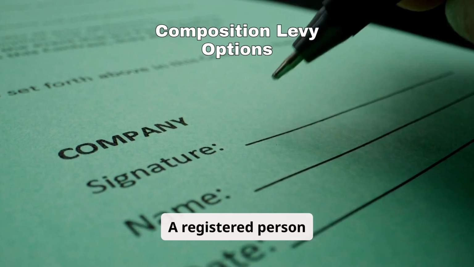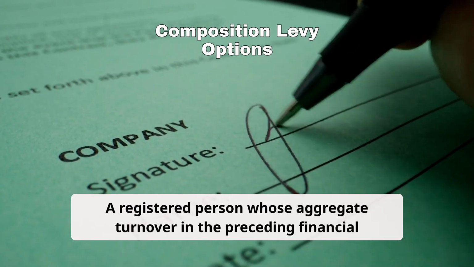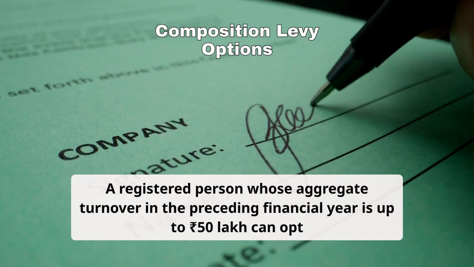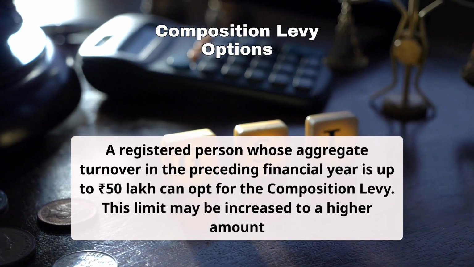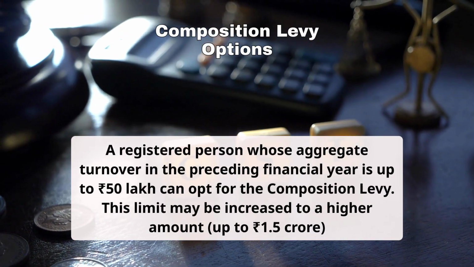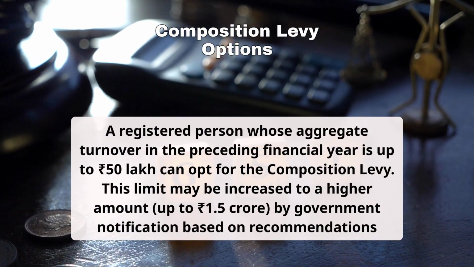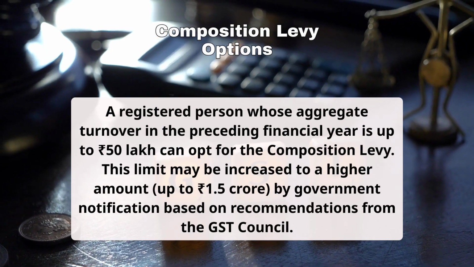A registered person whose aggregate turnover in the preceding financial year is up to 50 lakh rupees can opt for the composition levy. This limit may be increased to a higher amount, up to 1.5 crore rupees, by government notification based on recommendations from the GST Council.